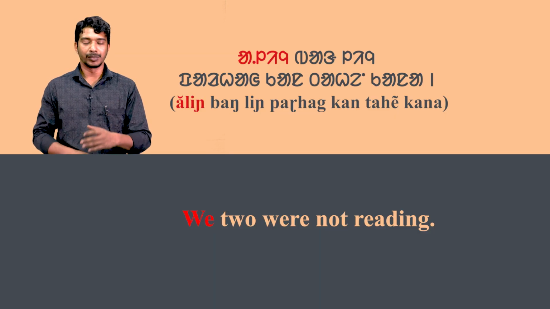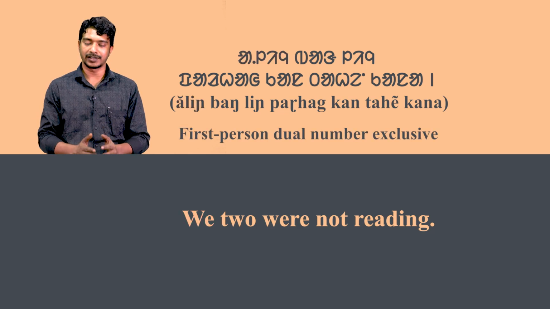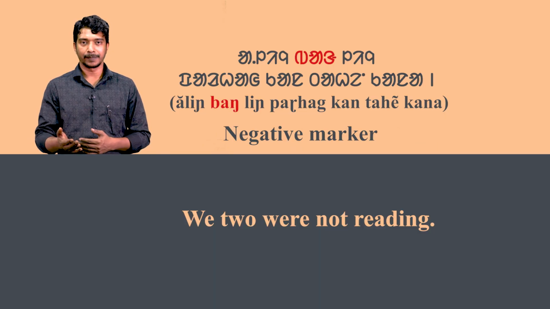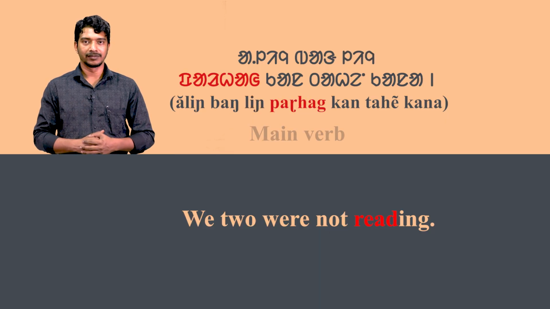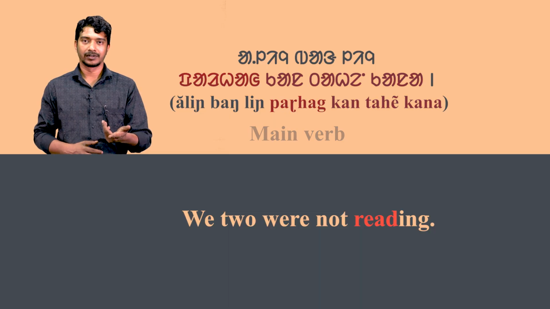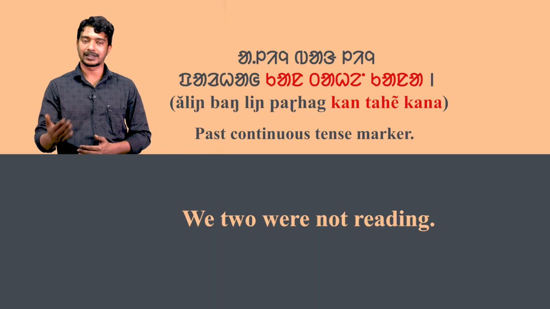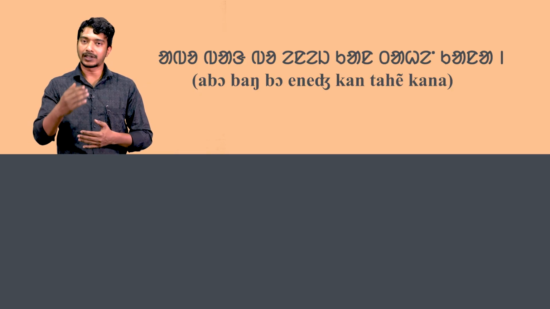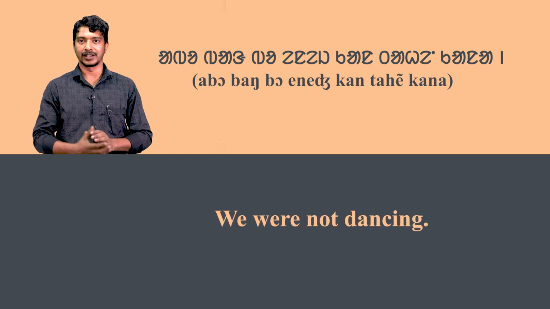Here, aling means we. It is used as a subject. It is a first person dual number exclusive. Bang is the negative marker. Ling is the subject marker. Padha means read. It is the main verb. And kan tahe kana is a past continuous tense marker. Take the second sentence. Abo bangbo ene kan tahe kana means we were not dancing.